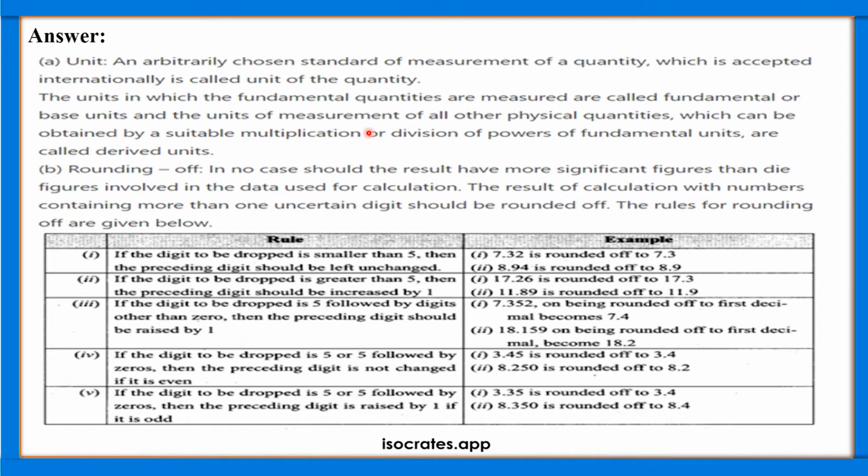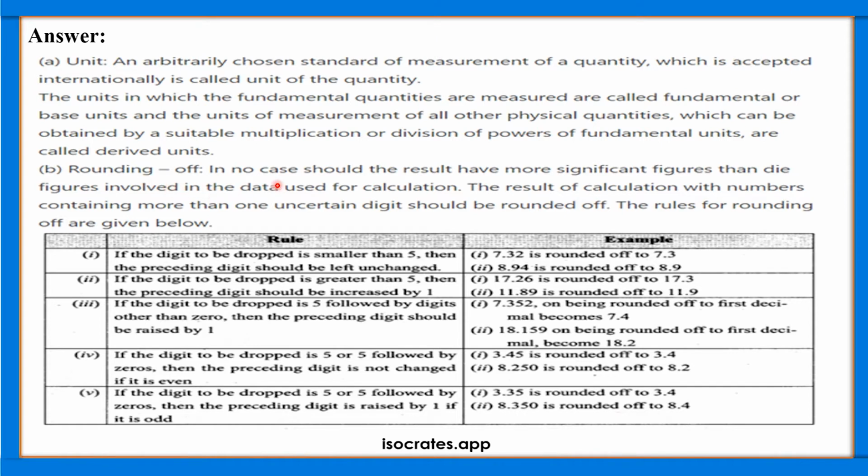And the units of measurement of all other physical quantities, which can be obtained by suitable multiplication or division, like derived quantities, are called derived units. The next topic is rounding off.